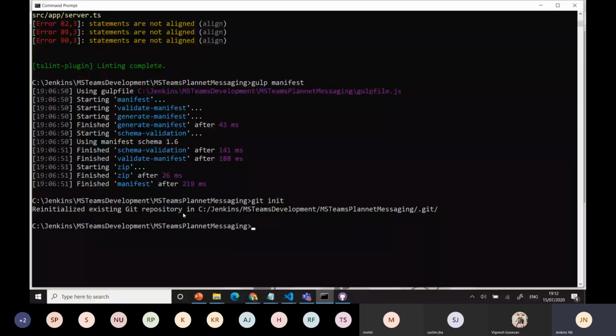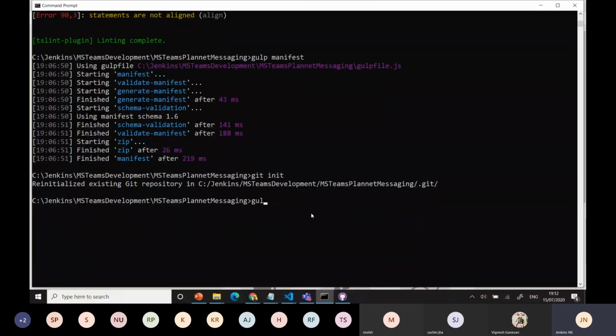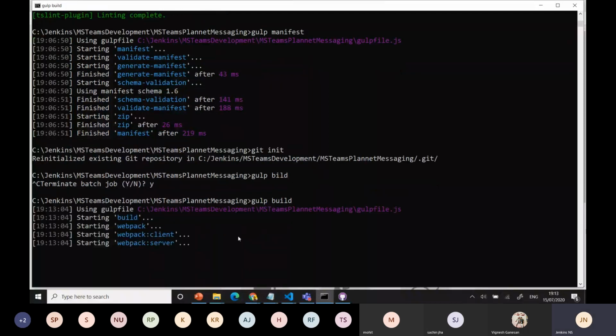It's already set up in mine. Once I initiate it, then I can build it. Anyway, once again I'll use the build option to move this. Sorry. Once that is there, then you need to add the commit for GitHub.